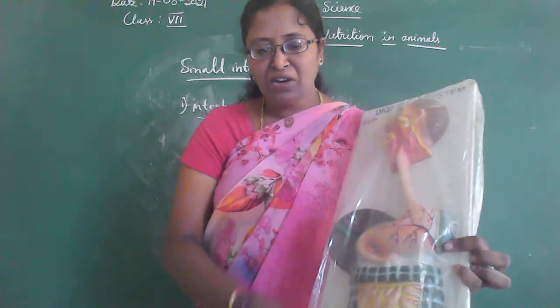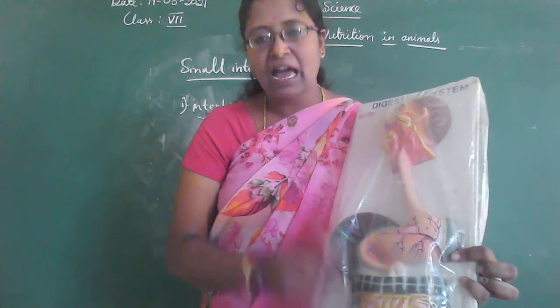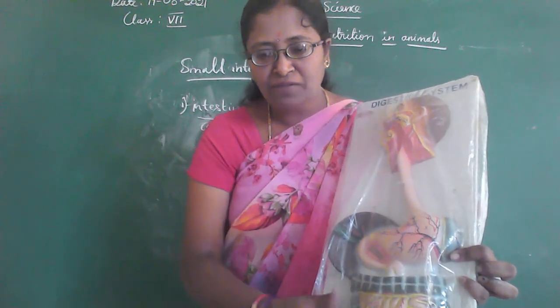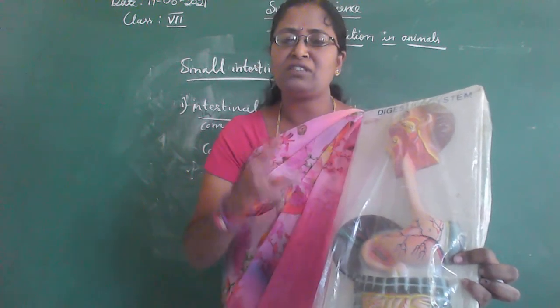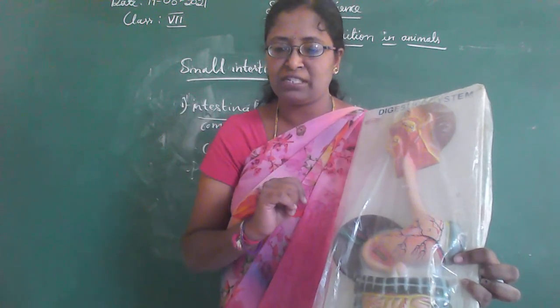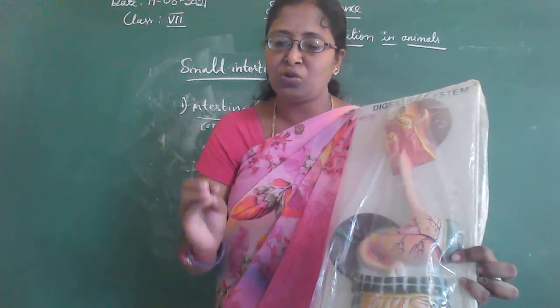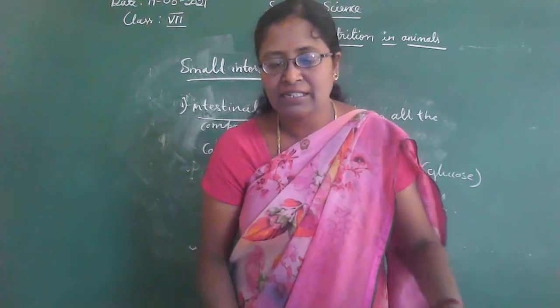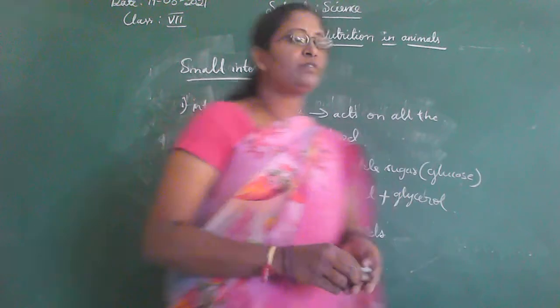The inner wall of the small intestine has thousands of finger-like projections, finger-like outgrowths. They are called villi.